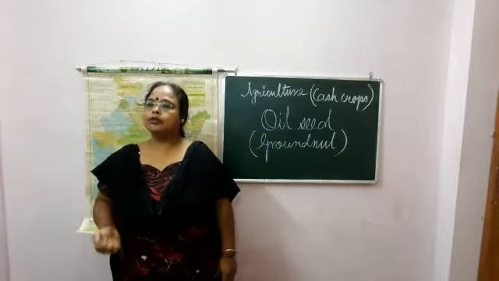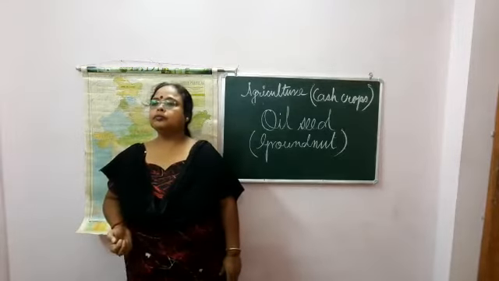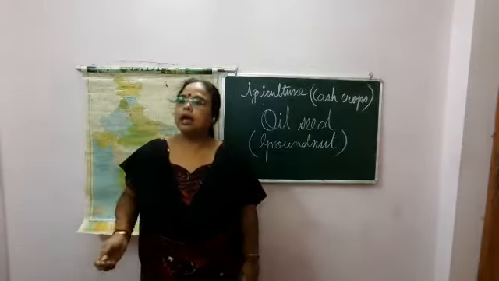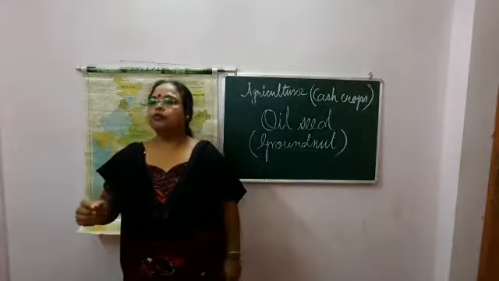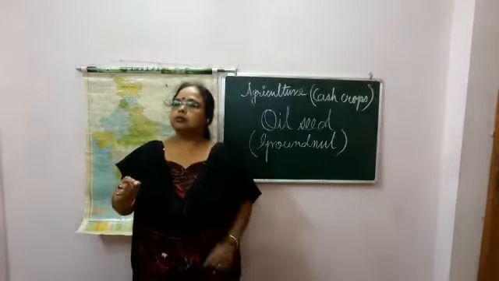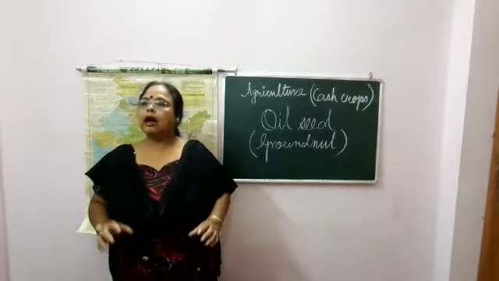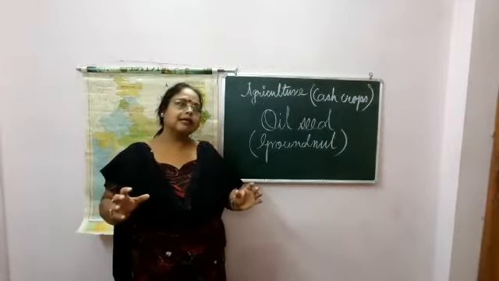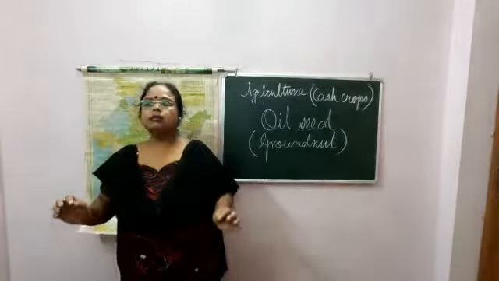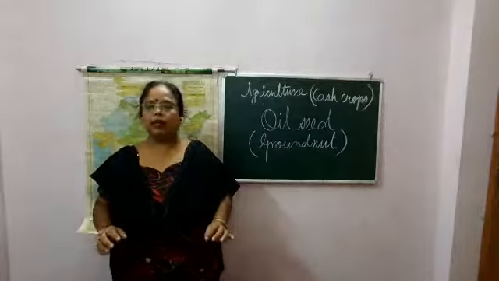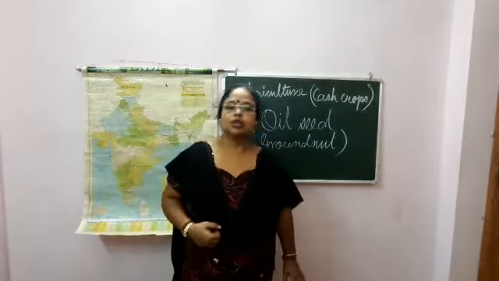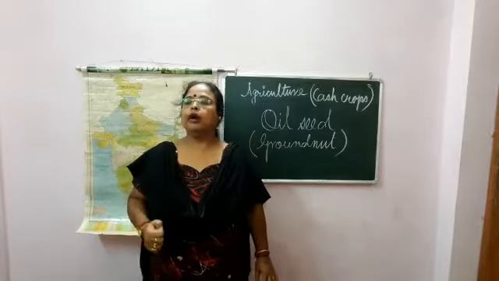Next is harvesting. Harvesting time is between October and November, and the groundnut is dug out from the field. Then the pods are dried in the sun. A warm, dry winter season is needed during the period of ripening. After that we will see the uses of these oilseeds.